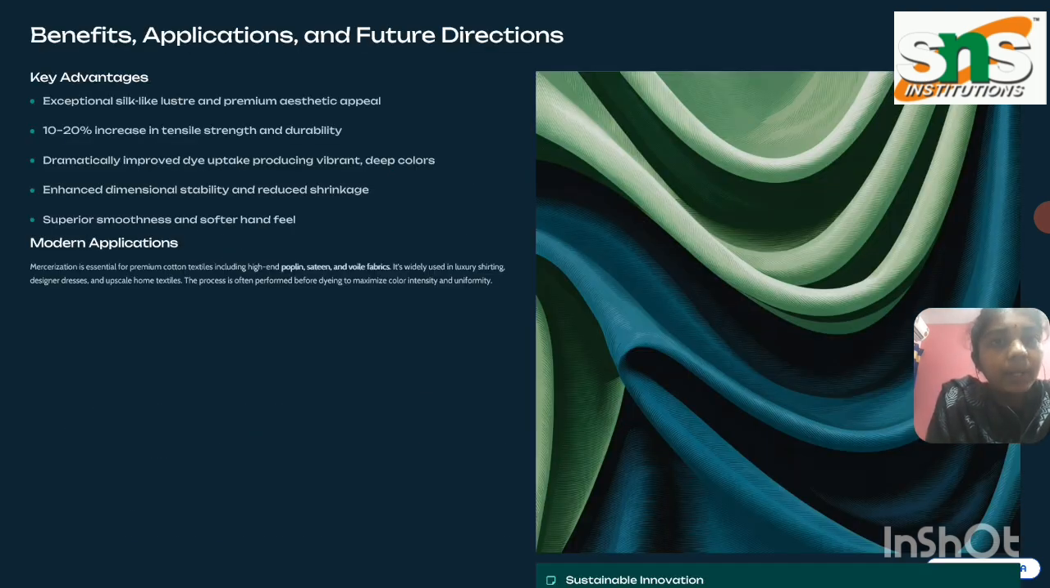Now the benefits and applications: exceptional silk-like lustre and premium aesthetic appeal; a 10 to 20% increase in tensile strength and durability; dramatically improved dye uptake producing vibrant and deep colors; enhanced dimensional stability and reduced shrinkage; and superior smoothness, softness and hand feel. So mainly we concentrate on those things.